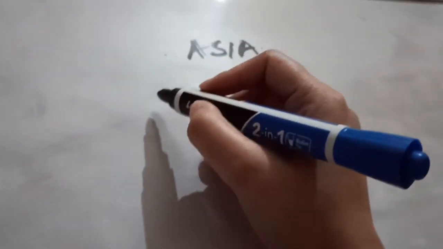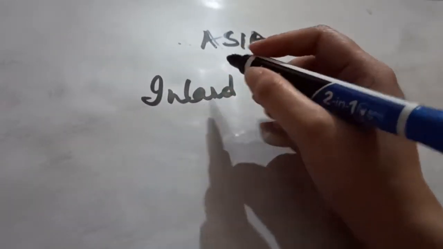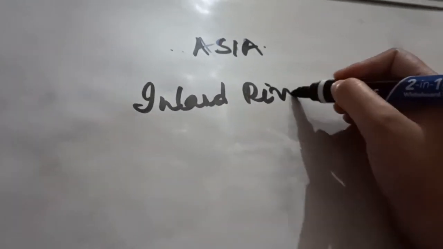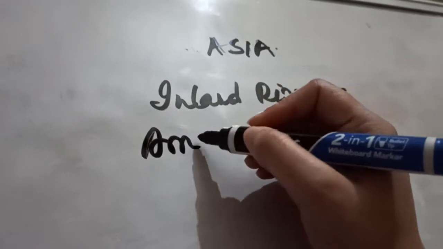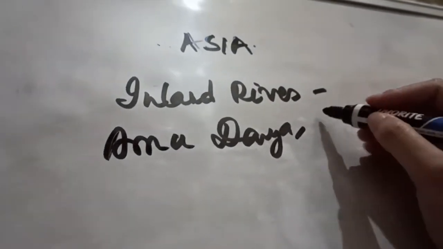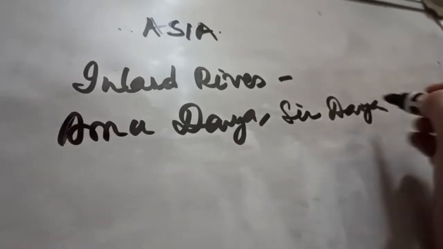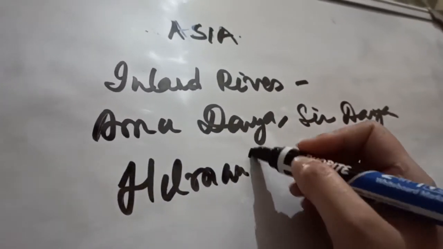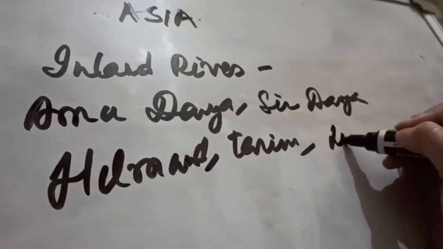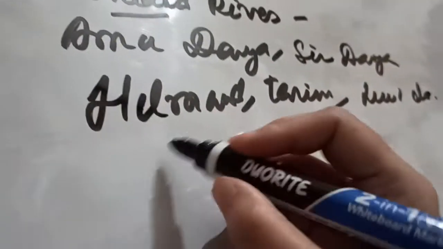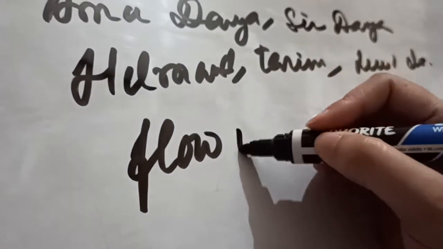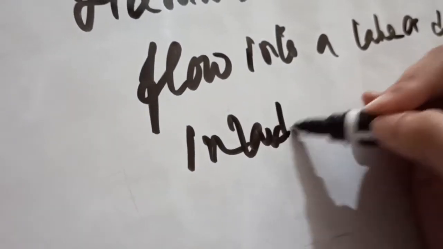Next are the inland rivers of Asia. There are many inland rivers of Asia like Amu Darya, Sar Darya, Helmand, Tarim, Luni, etc. These rivers are known as inland rivers because they flow into a lake or dry up in the inland areas. That is why they are known as rivers of inland drainage.